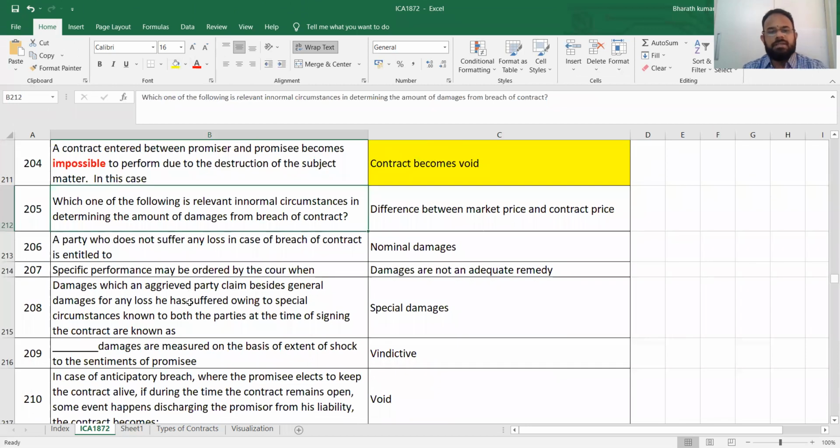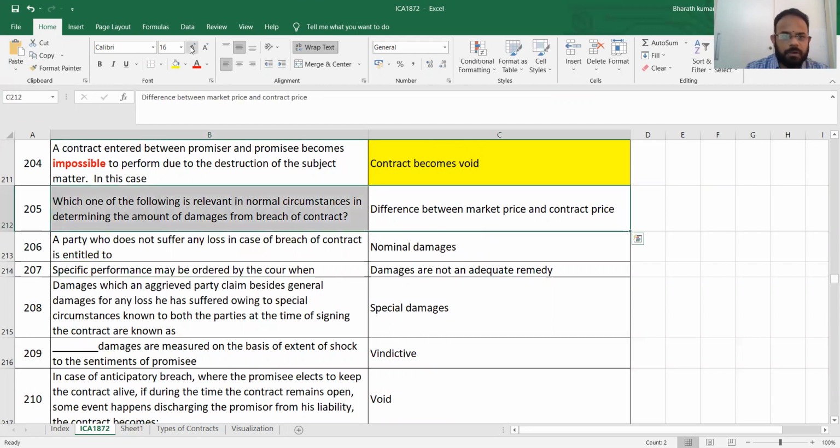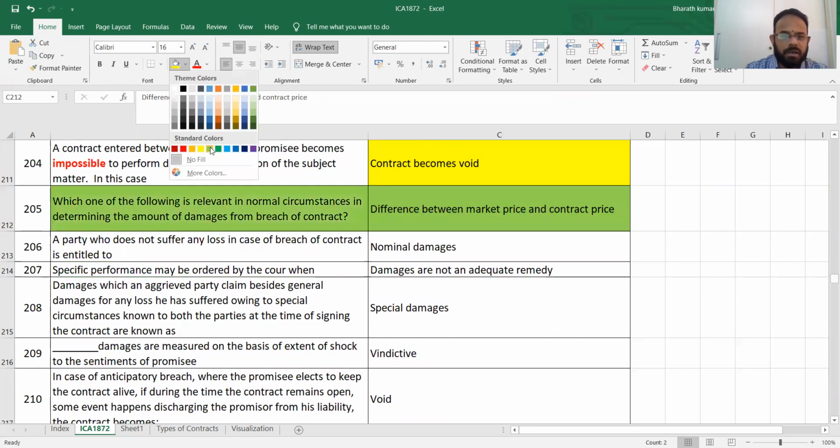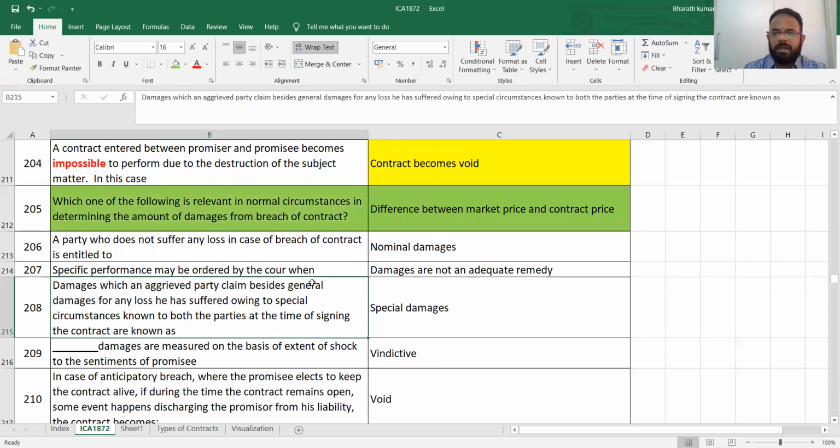Which one of the following is relevant in normal circumstances in determining the amount of damages? Very important point. So I'm marking this in green color. How they will determine: the difference between market price and the contract price will be determined based on that. Are we clear? Yes, determining the amount of damages, how you will determine, difference between market price and contract price.